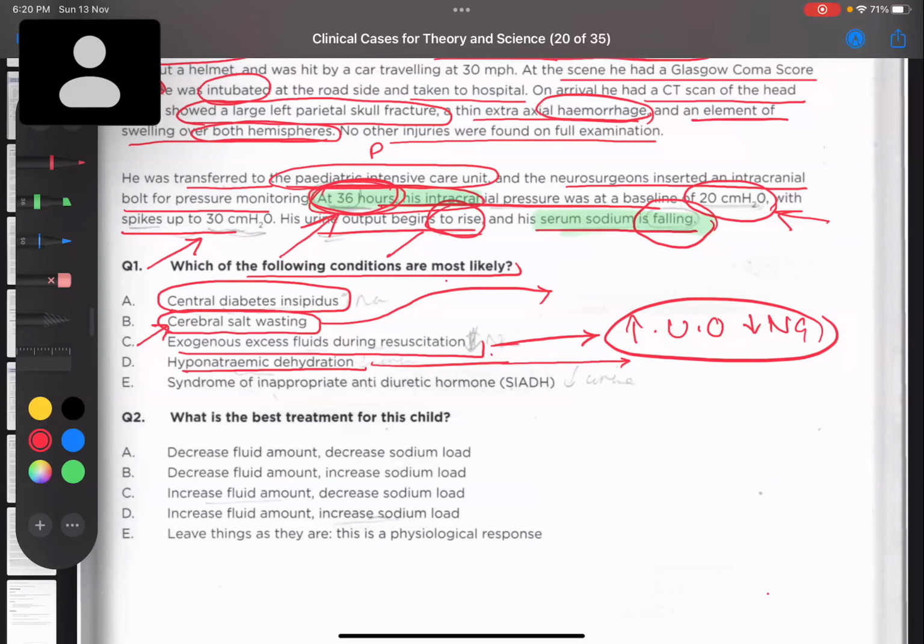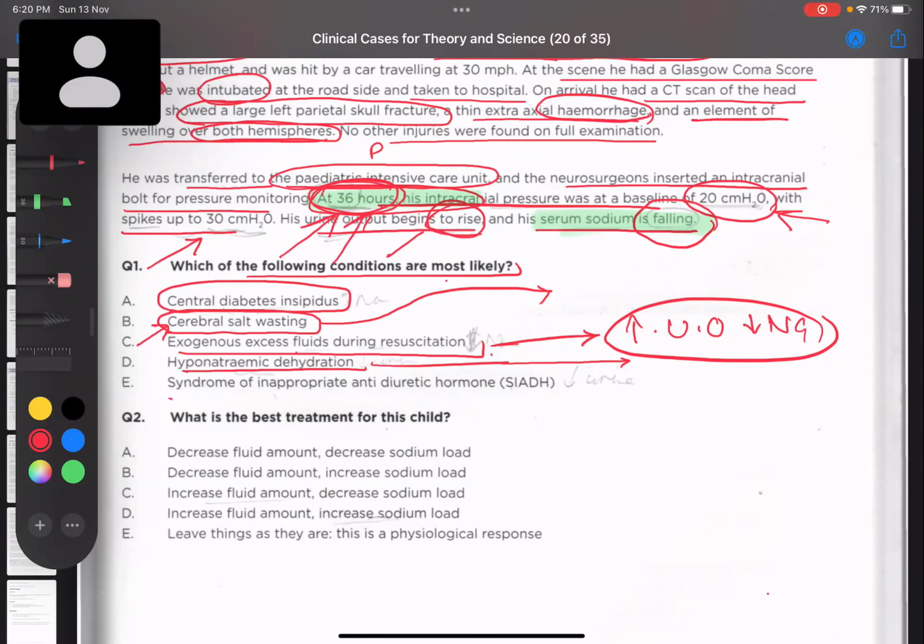If the child is presenting to us after 36 hours of resuscitation and everything, that means it is not caused due to excessive fluid. It is also not caused due to dehydration. Okay, this is the difference. This is how we'll make the difference, only because of the timing. That's why the timing is very important.